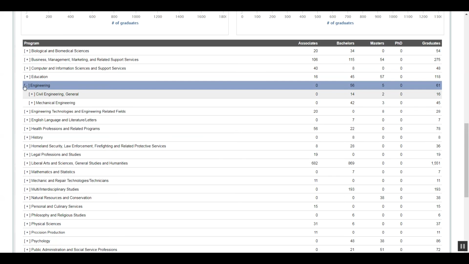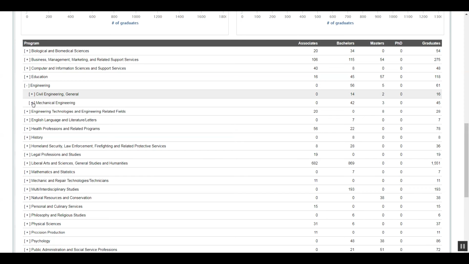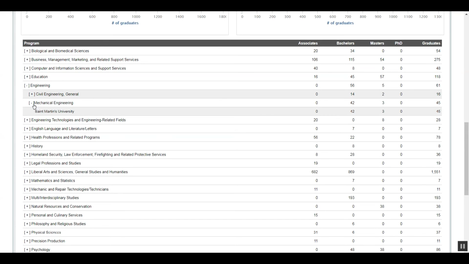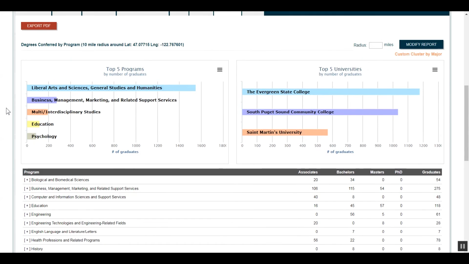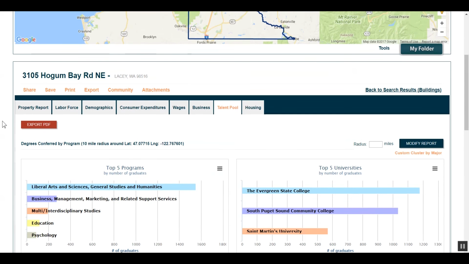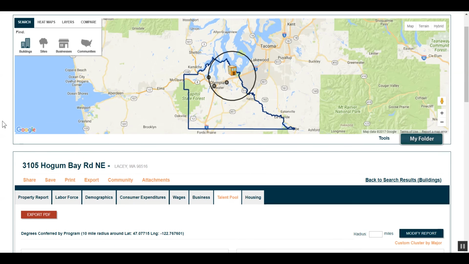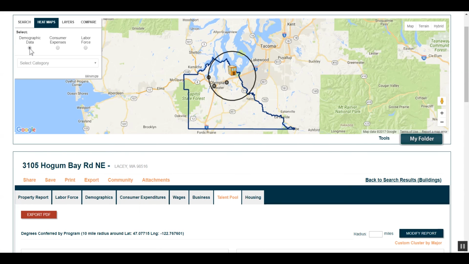As a quick example, let's look at engineering, and more specifically, mechanical engineering. Here we see that St. Martin's University graduated 42 bachelor's and 3 master's degrees in this field during the school year 2014 to 2015, which is the most recent data that's available. This data is provided by the U.S. Department of Education.